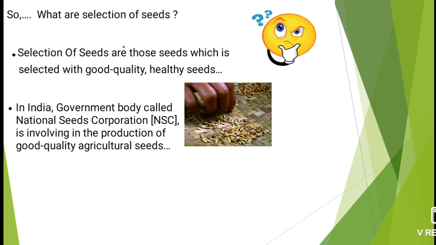If these people have to select more healthy seeds and they need more help, this government body also brings in people from other countries to help select the good seeds.